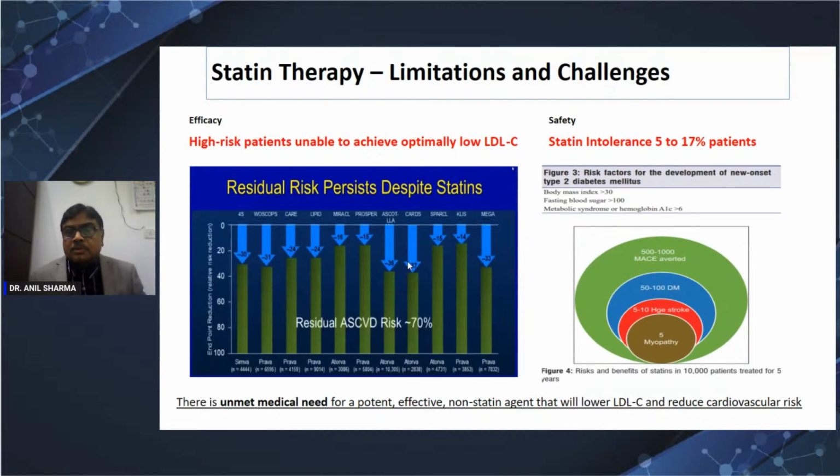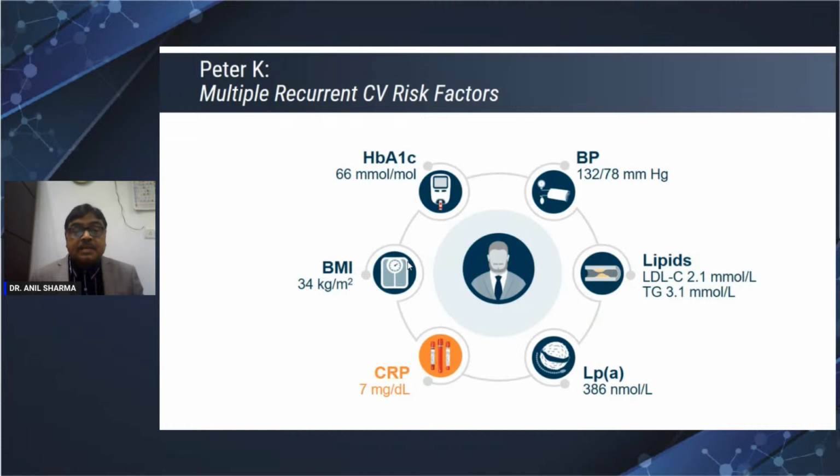So when we treat 10,000 patients with a statin, there are 5 myopathy, 10 strokes, 50 to 100 diabetes, but 500 to 1000 MACE are averted. So there is more benefit with less risk. Statin intolerance is found in 5 to 17% of patients. In spite of that, there is still a 70% residual risk. There are so many other features, as I said: diabetes, obesity, inflammation, lipoprotein A, triglyceride and HDL, and blood pressure.